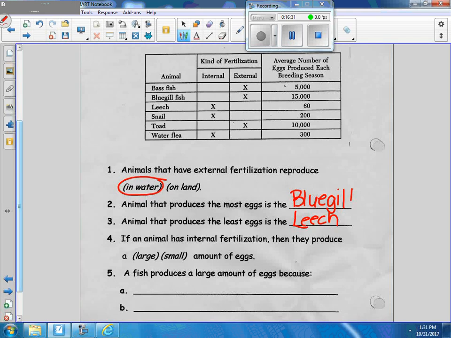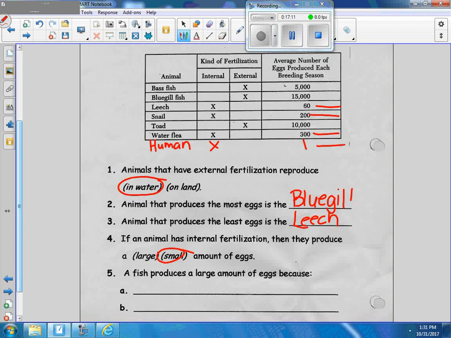Let's add humans to our chart. Where do humans fertilize? Internal or external? Yes, sir. Internal. How many eggs do most women have at one time, Alex? 1. So now let's answer this question. If an animal has internal fertilization, do they produce a large amount of eggs or relatively small amount of eggs? Is it a lot of eggs or a small amount compared to the rest, Lara? A smaller amount, yeah. We're looking at the snail, the water flea, the human, and the leech, and they're pretty much smaller numbers than the rest.